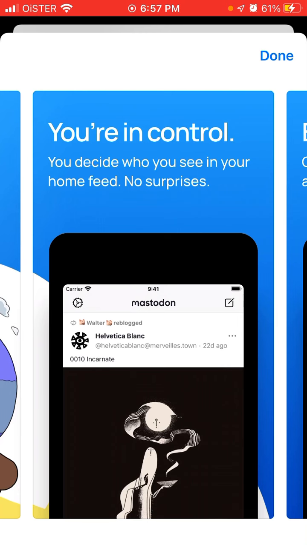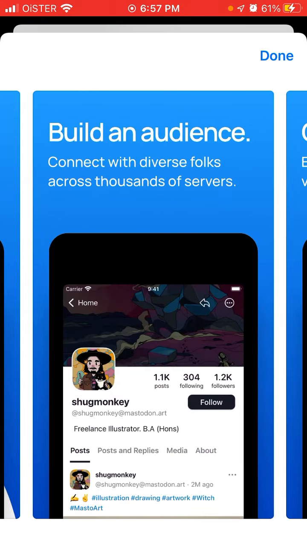No surprises. So this app is kind of in opposition to the Facebook conglomerate of WhatsApp, Messenger, Facebook, Instagram. And the idea is that it's decentralized.